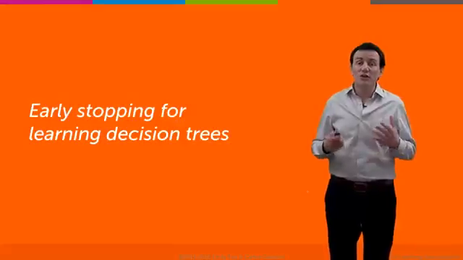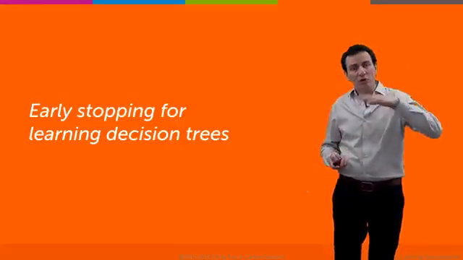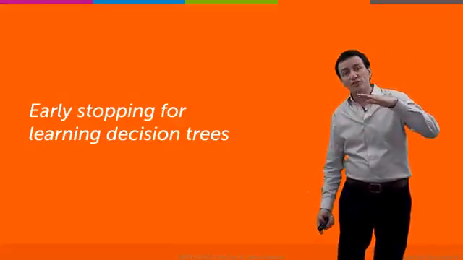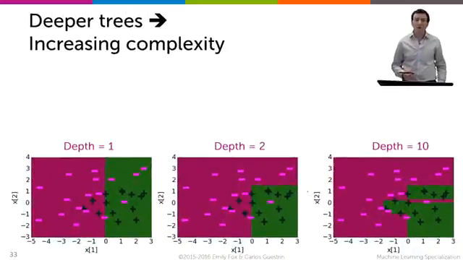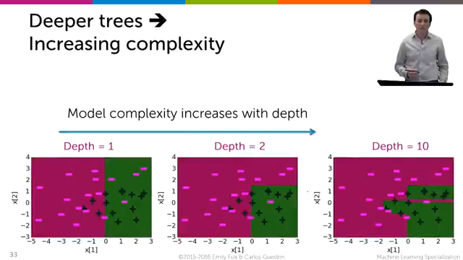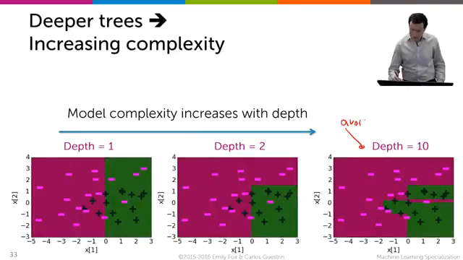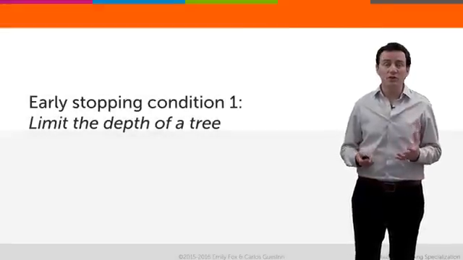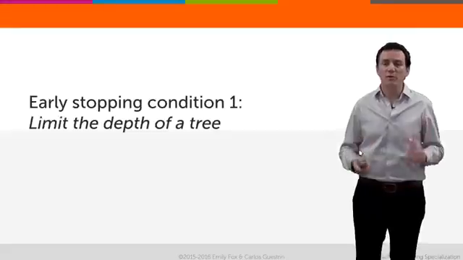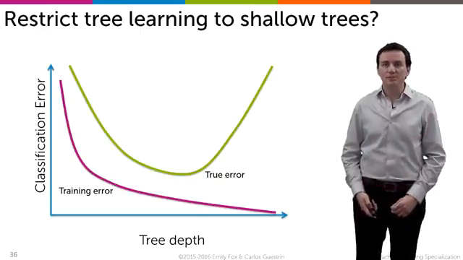Well, let's start with the idea of early stopping, where we keep going down, but we stop before the tree gets too complex. So how does that work? Simply recall that as we add more depth to the tree, we're increasing the complexity of the model. And so if we are avoiding these super complex models, then we can just avoid very deep trees. So the first early stopping condition is absolutely simple: just limit the depth of the tree.